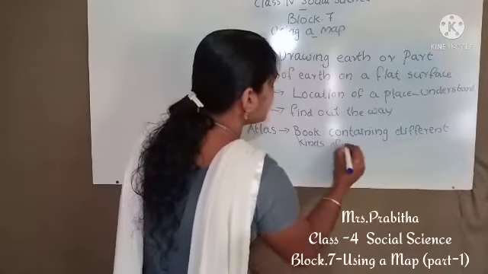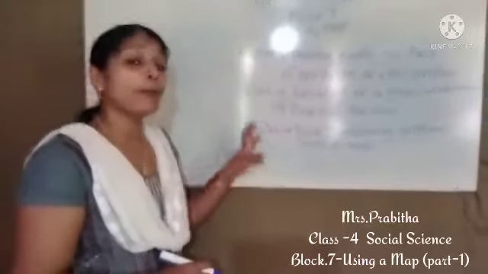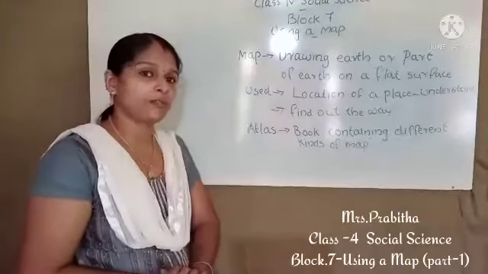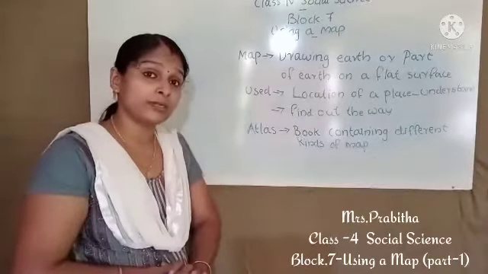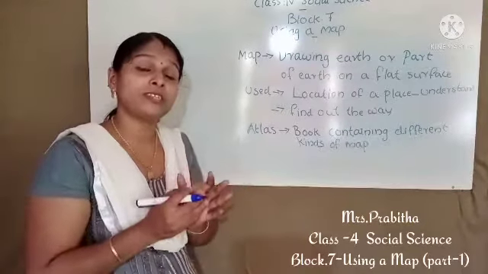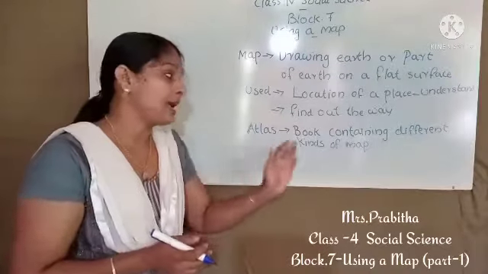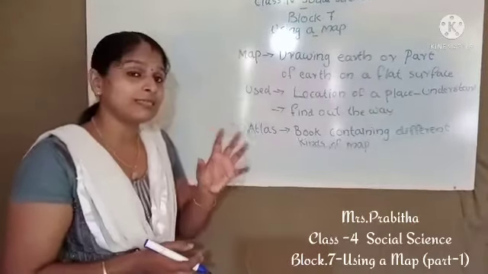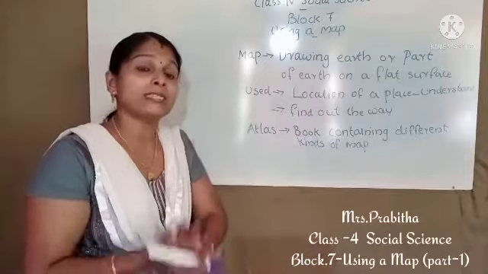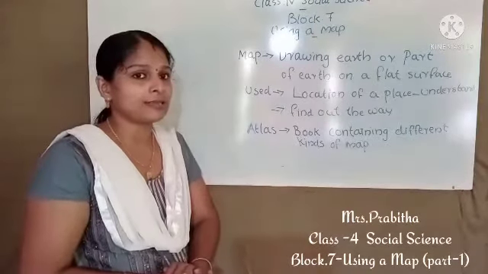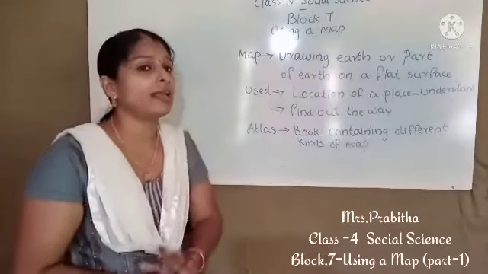So what is an atlas? An atlas is a book containing different kinds of maps. When we look at the atlas, we will get all the maps together in one book. Political map of India, physical map of India, climatic map, world map, everything will be available in one book. That is an atlas. A set of maps we can see in the atlas. So this is one new word for you, atlas.